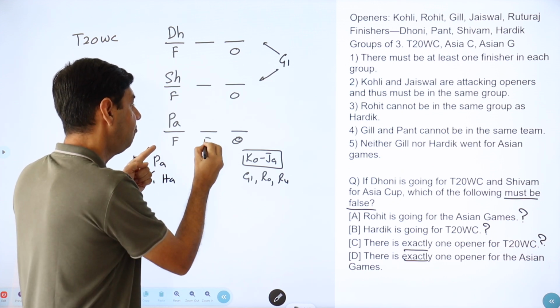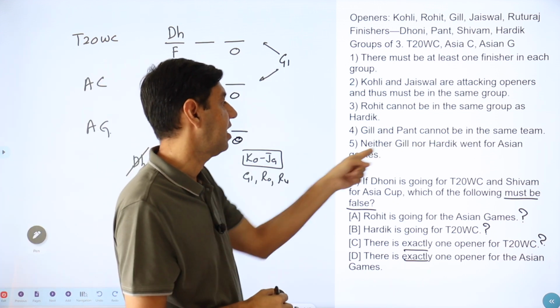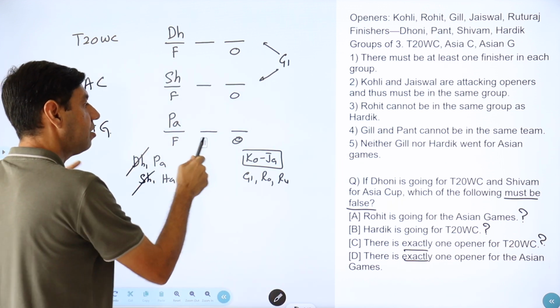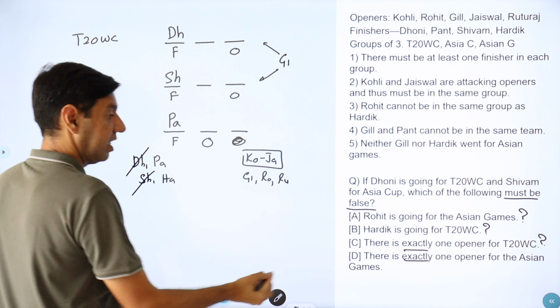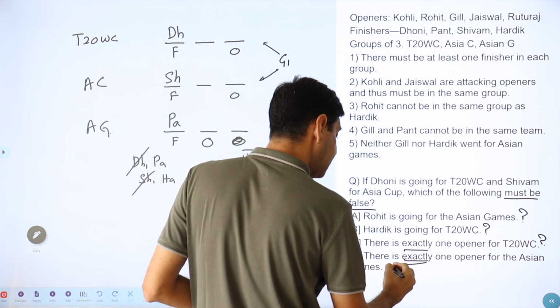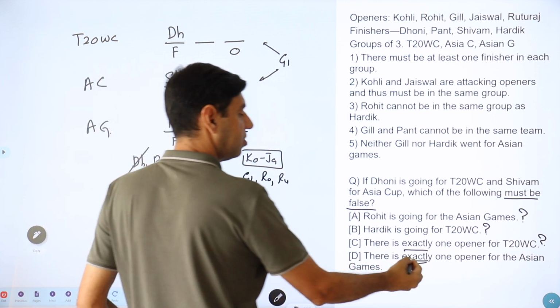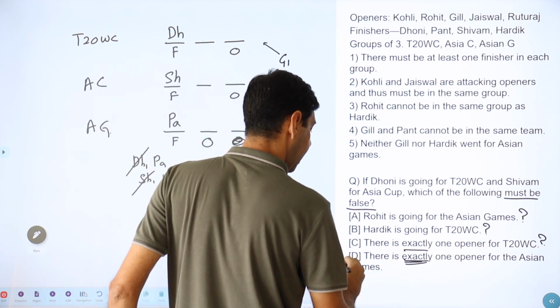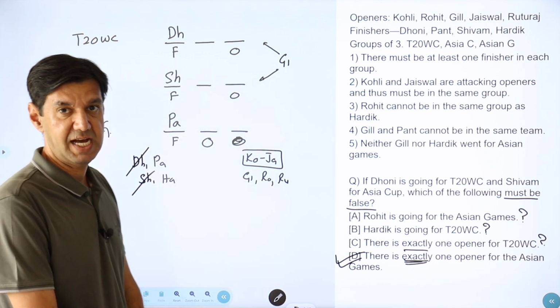But if there are two finishers, the only two finishers left are Pant and Hardik. But Hardik cannot go for Asian Games, so it cannot be a finisher. It has to be an opener. So having exactly one opener for this is necessarily false. It cannot be possible that you can have one opener, and that is what we want to find, which of it is necessarily false. So this is the answer.